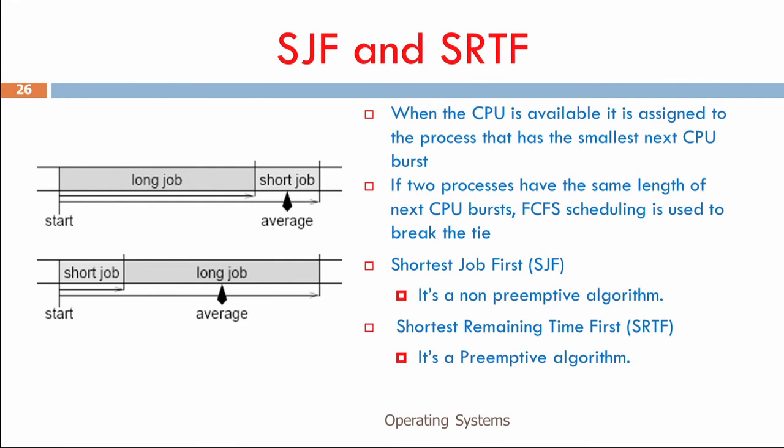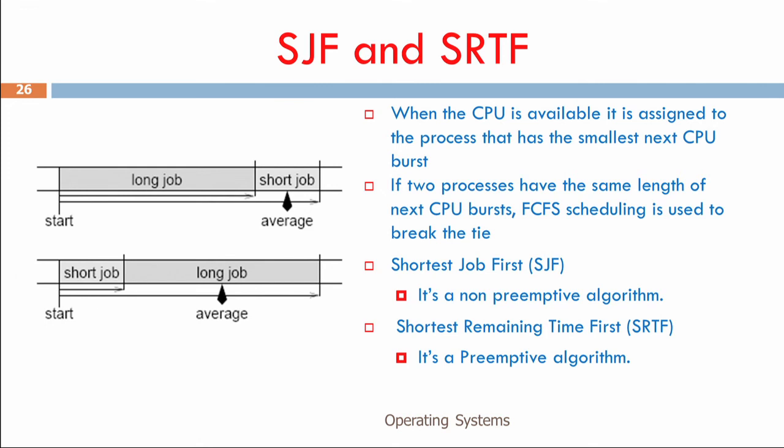Now, a long job is running in the shortest job first, since it is non-preemptive, at say that start position, and a short job also comes at that point of time. It needs to wait for the long job, and then the short job can run. When the long job started executing, the short job was not there. So the long job got scheduled because it was the shortest job first, and when the short job came in, it had to wait for the long job and then it starts executing. So, the average wait time, as you see, is very high, because the short job actually waited for quite a long amount of time, right.